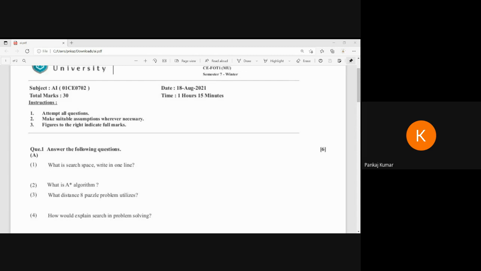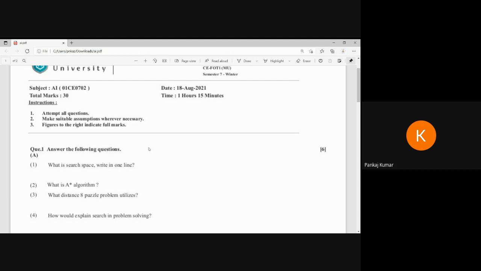Now see, question number one: what is a space search, write in one line. So simply we have to write what a space search is. Suppose you don't know how to frame the sentences, then you can draw the diagram and show that it is the space search. That means from the start node to the goal node, we call it the space search diagram. In between, we have to discover all the nodes to reach the goal node, and that is called the space search.